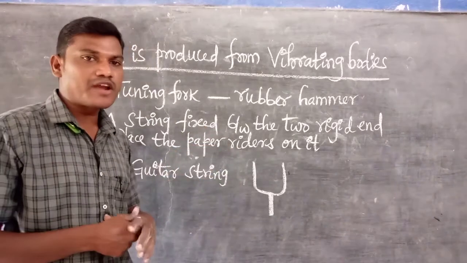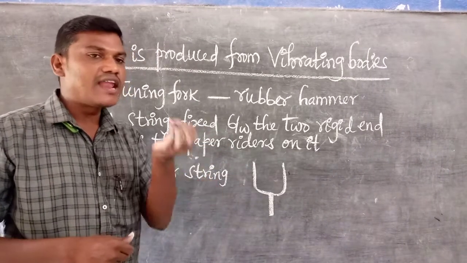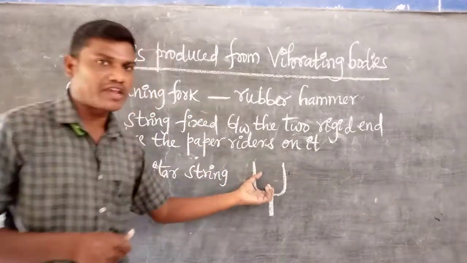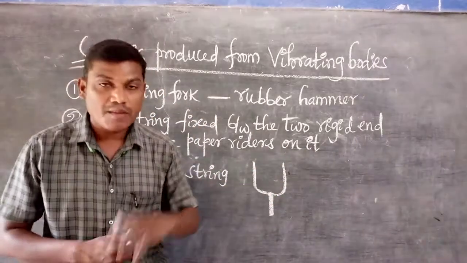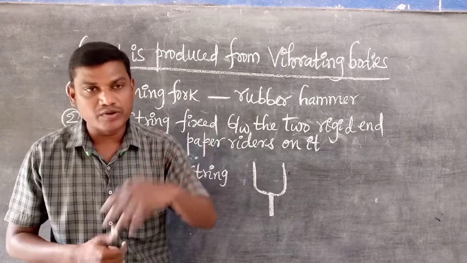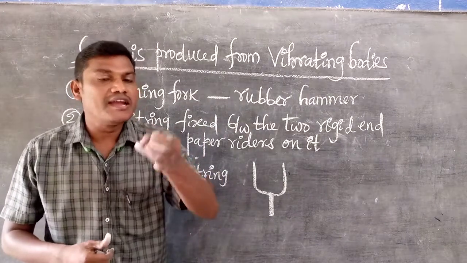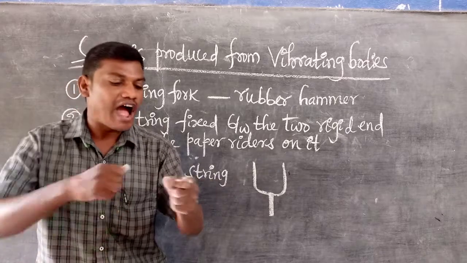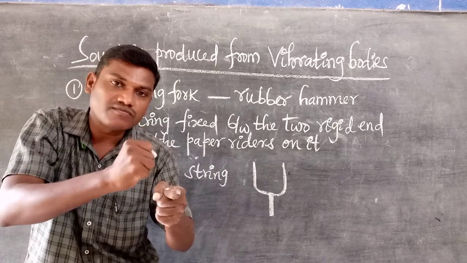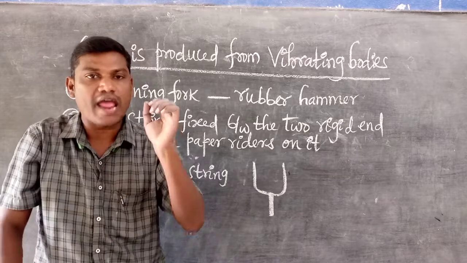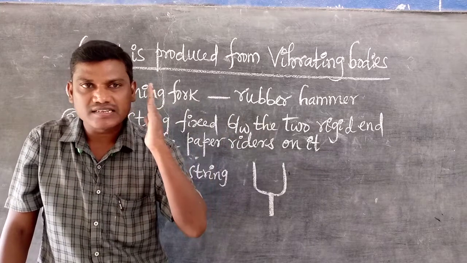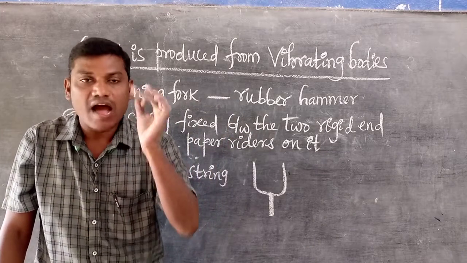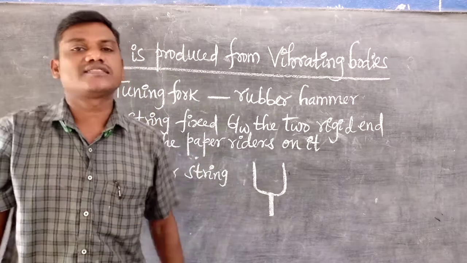So we use one with a frequency of 512, which we are able to hear, but it produces only a little energy of sound. After hitting the prongs of the tuning fork with the hammer, bring it near to your ear. At that time you hear the sound.